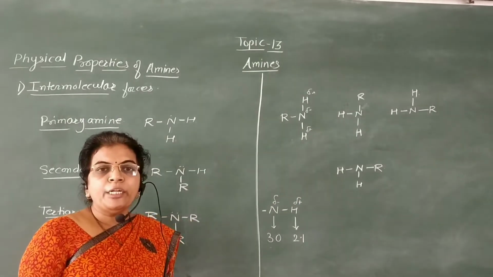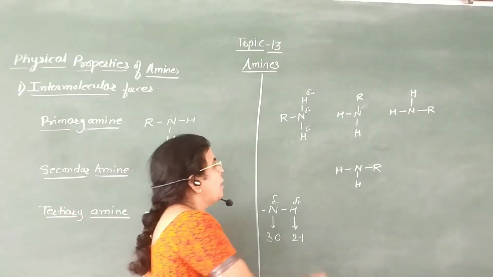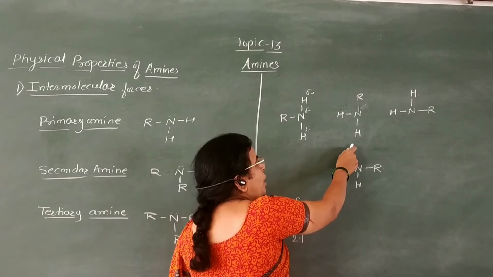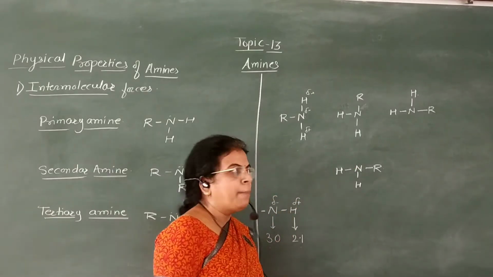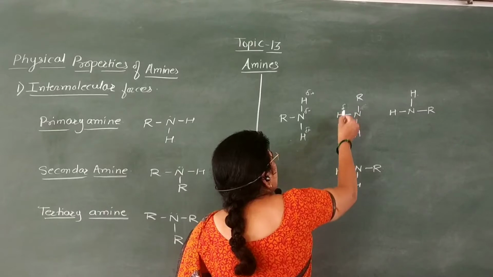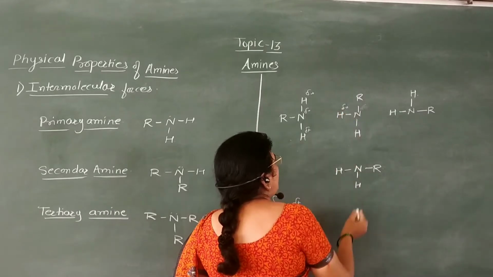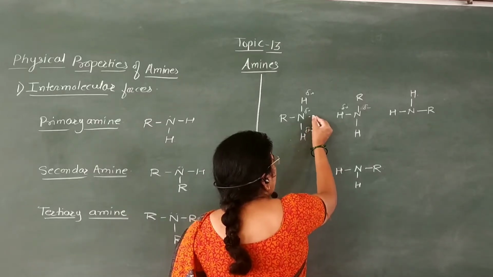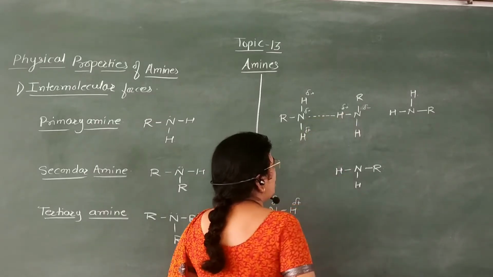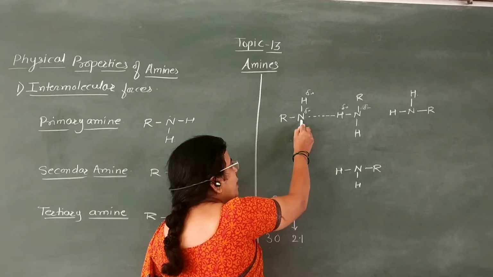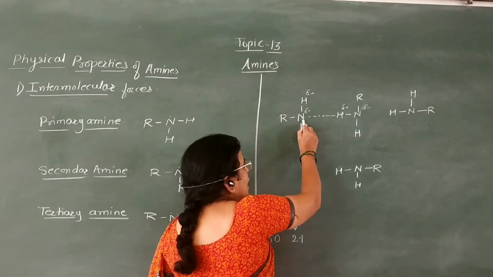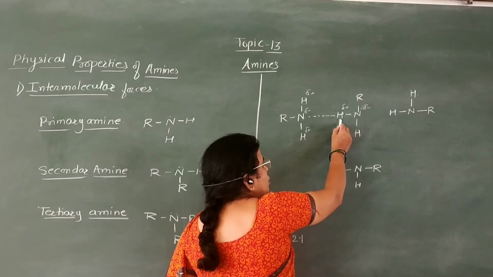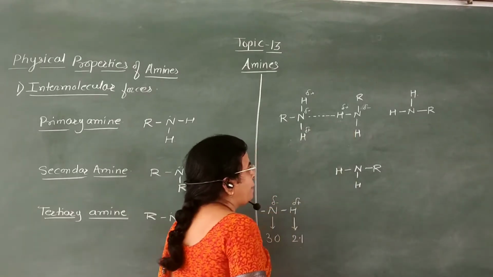Due to this polarity of the N-H bond, this primary amine molecule forms intermolecular hydrogen bonding with the second molecule of primary amine, like this. Here this hydrogen is partially positively charged and this nitrogen is partially negatively charged. That is, the negatively charged nitrogen atom gets attracted towards the positively charged hydrogen atom of the second molecule of primary amine.